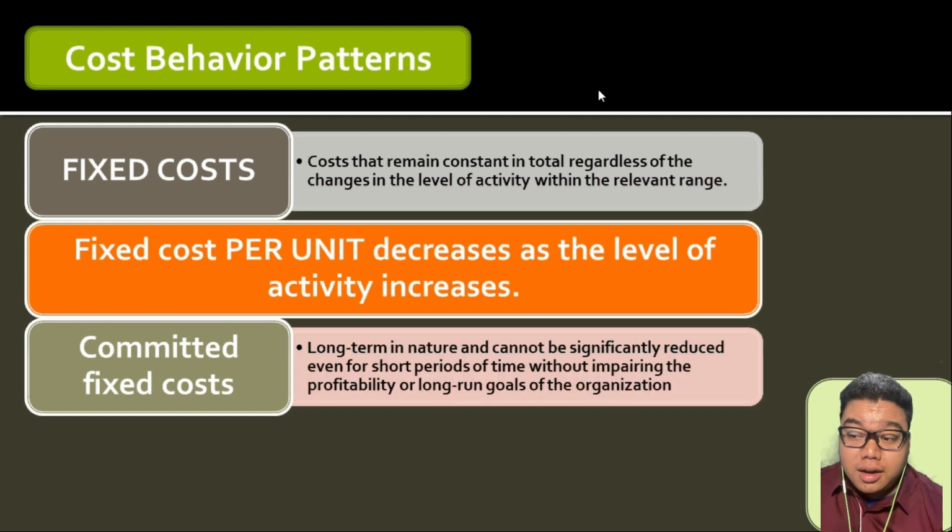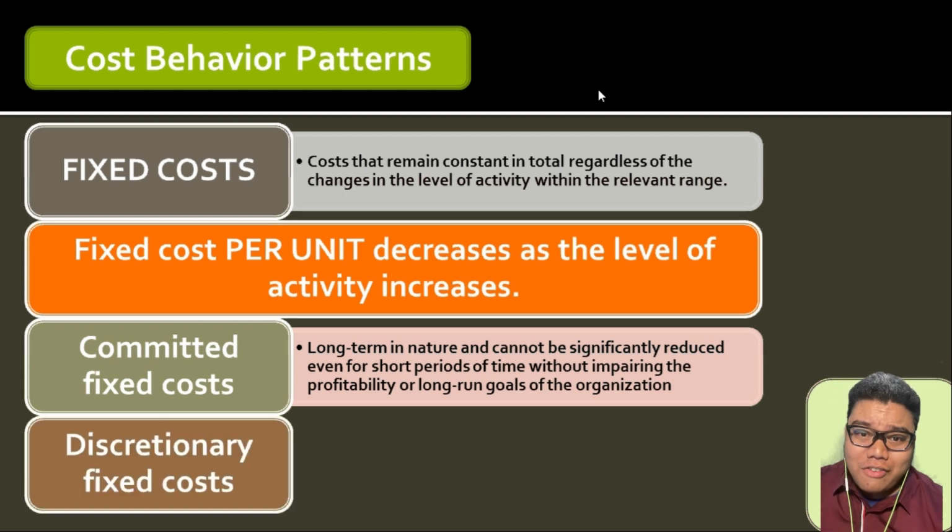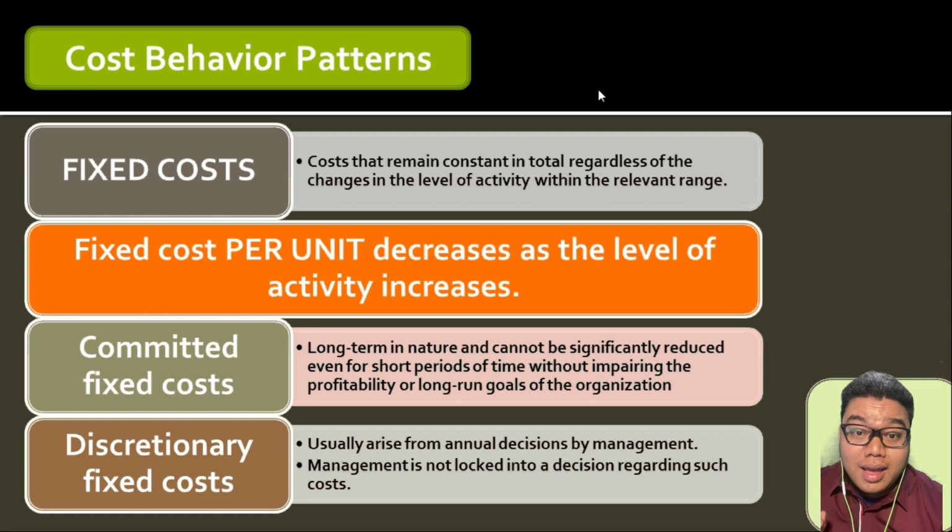Committed fixed costs, these are long-term in nature and cannot be significantly reduced even for short periods of time without impairing the profitability of long-run goals of the organization. So these are costs that we have already agreed to pay in the long run. Discretionary fixed costs, these are fixed costs which we can still avoid as a result of its nature. So we do not have an agreement as to payment of this type of fixed costs.